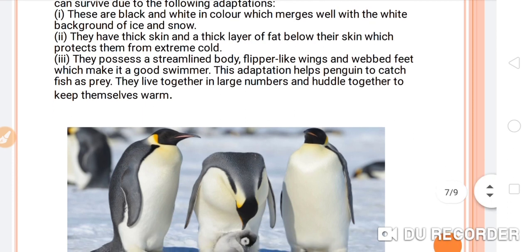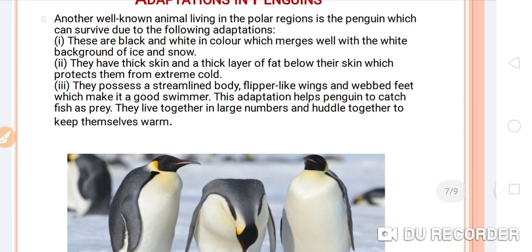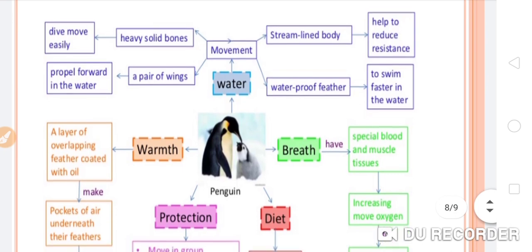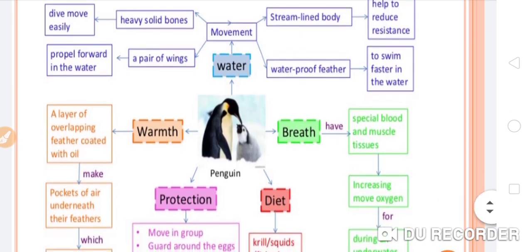They live together in large numbers and huddle together to keep themselves warm. So these are all the adaptive features which we can find in the penguin. And let's see in this figure, students, these adaptive features and how they help the penguin to survive in these critical conditions.